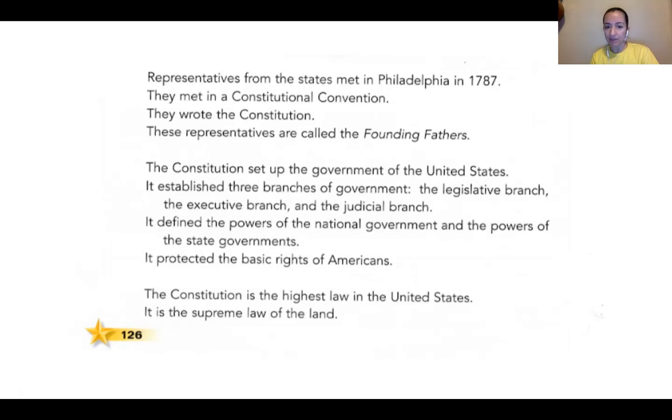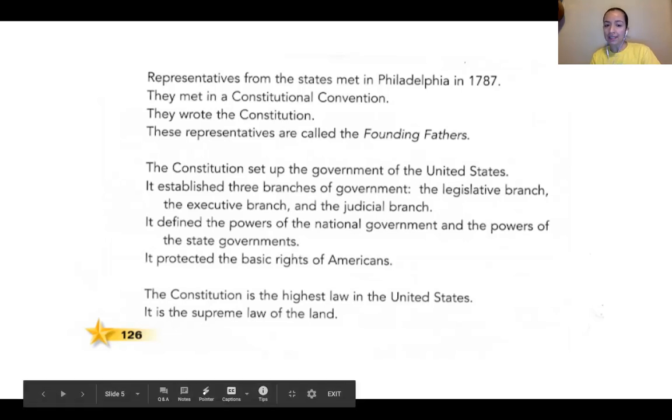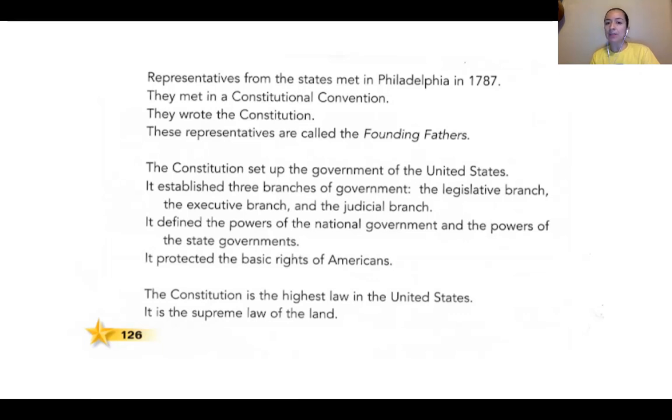1787. The Constitution is the highest law in the United States, the supreme law of the land. The Constitution sets up the government of the United States. It established 3 branches of government: the legislative branch, the executive branch, and the judicial branch.